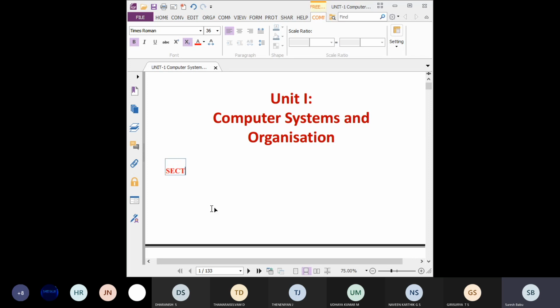So first one, section A. Section A is totally 15 questions, and everything is a 1 mark question. 15 into 1, you will get 15 marks. Then section B is about 2 marks. That is totally 10 questions of 2 marks.